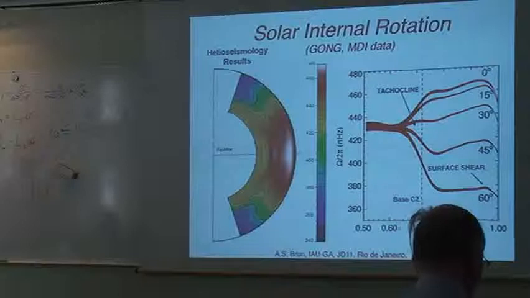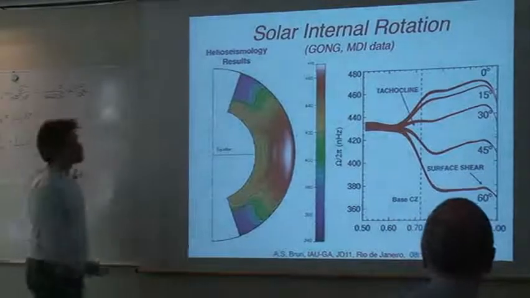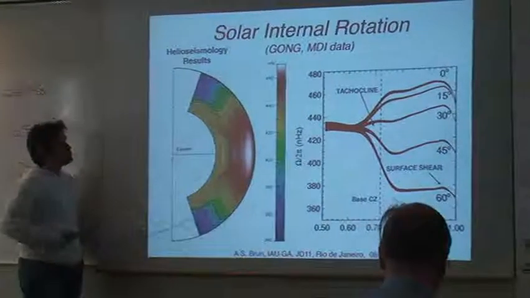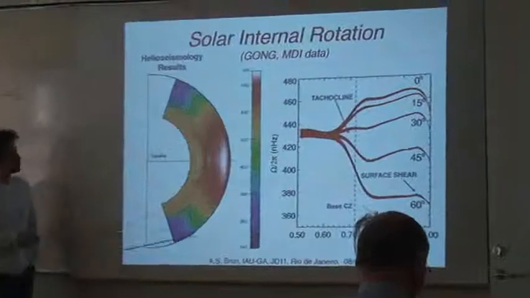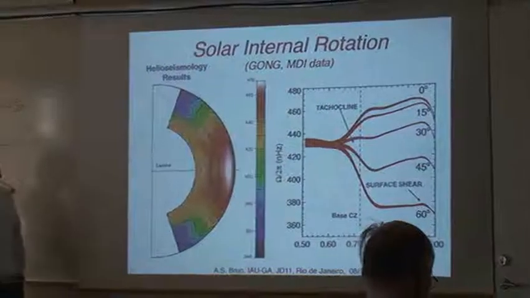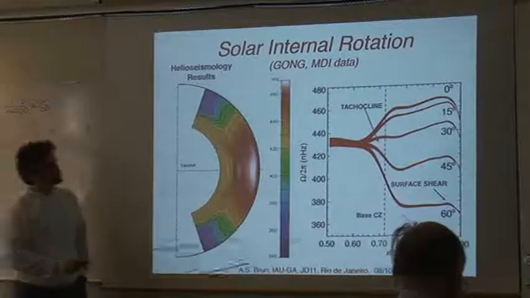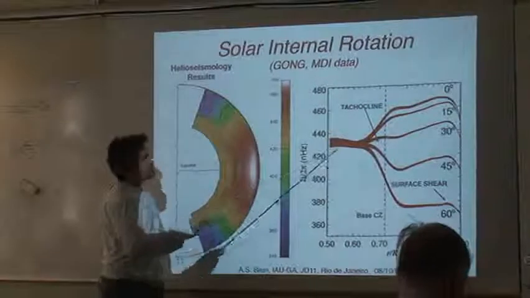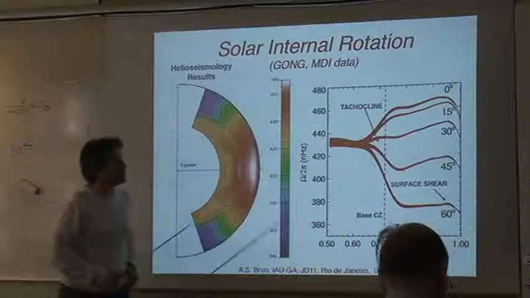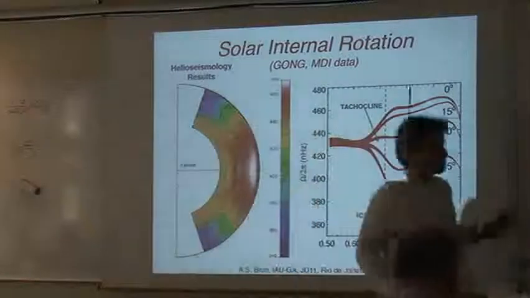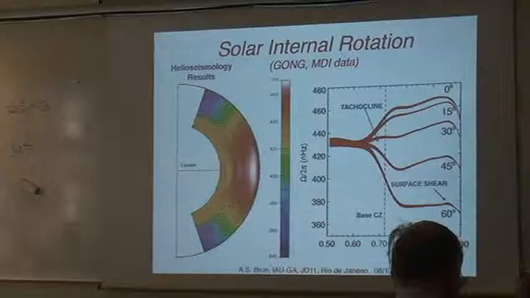I'm just going to give you the context, but you all know that very well, so I'm not going to lose much time. We know from helioseismic inversion that the differential rotation of the Sun varies with latitude, but not with radius in the convection zone. There is a solid body rotation in most of the solar radiative zone, and the transition between the two is called the tachocline.